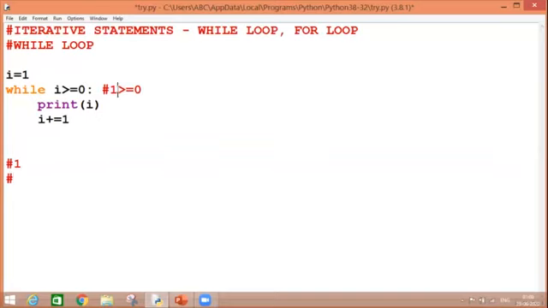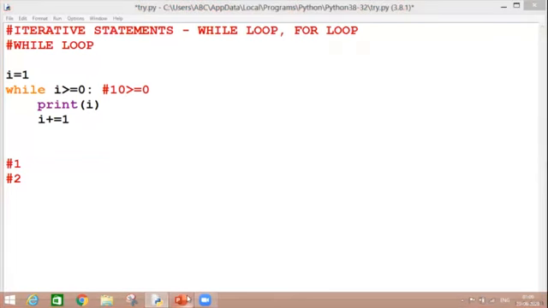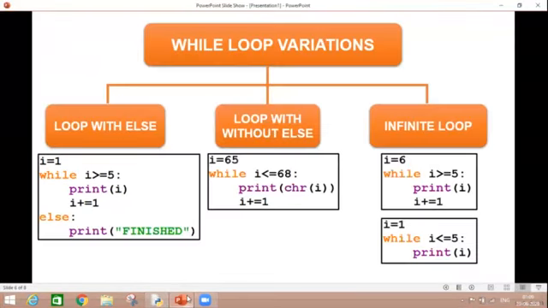Next time when the increment takes place, it will become 2, which is again a true condition. Next time it will become 3, then 4, 5, 6, 7, 8, 9, and so on. Each and every time it will be true. And if the condition is satisfied, I will enter again and again into my loop. So in this case also my loop has become an endless loop. So I hope this concept is clear to you.